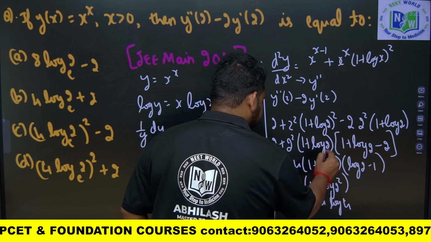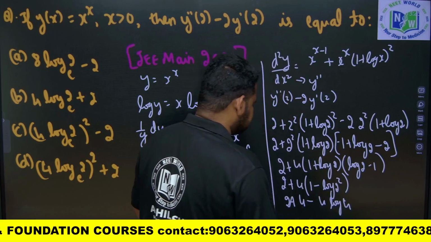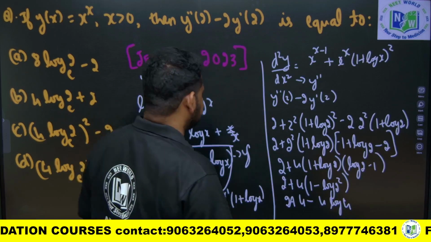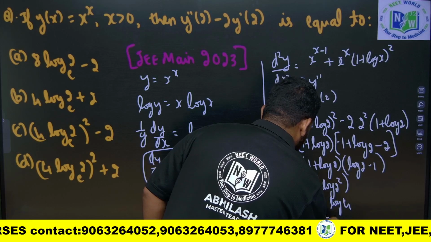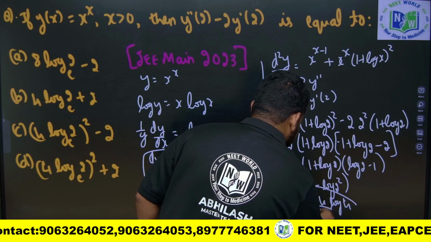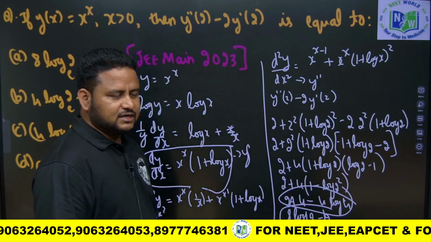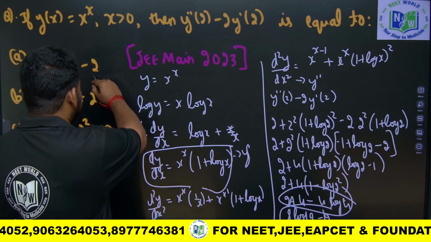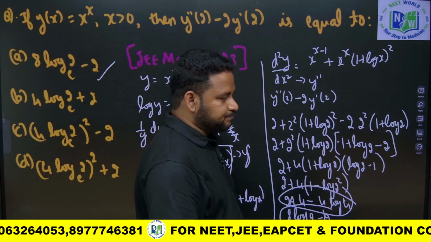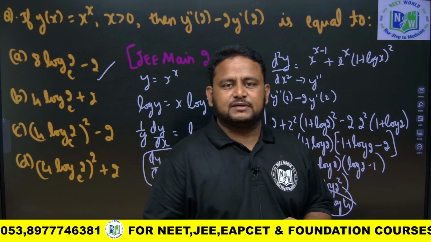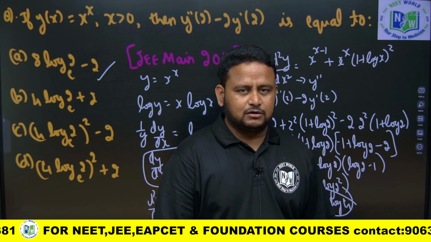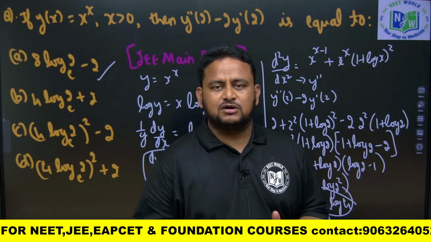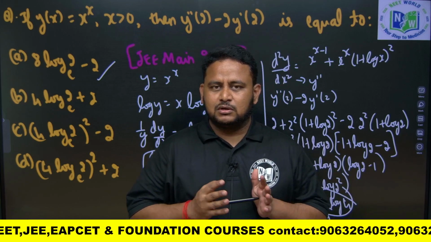So, if you simplify this, you will get it as what? You will get it as 8 log 2 minus 2, okay, this is the simplification you have to see here, that the answer you will get is 8 log 2 minus 2, the answer is option A. I hope it is clear to you, okay. We will solve this again when we do one question in my NEET series, okay. Alright, friends, got it? This is how you solve this question, okay. 8 log 2 minus 2, don't worry about the answer, focus on the approach when it comes to logarithmic functions.